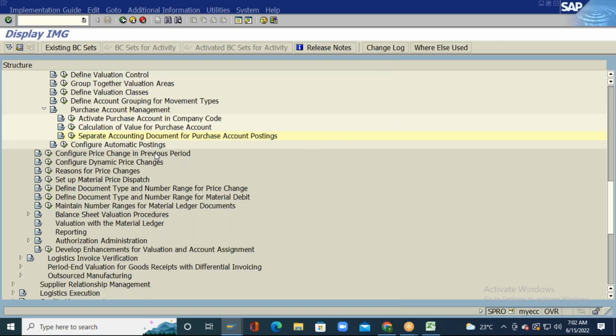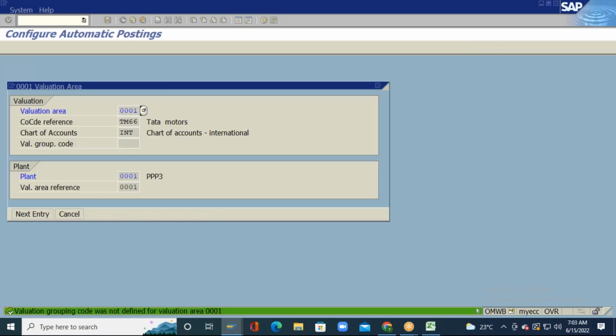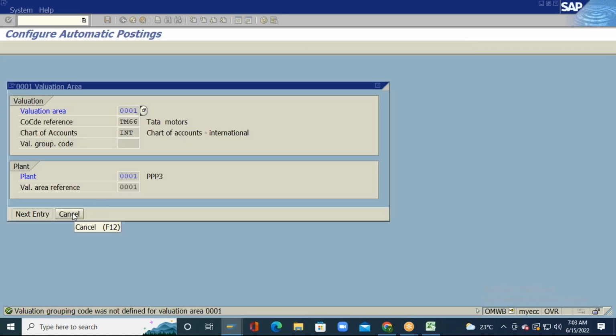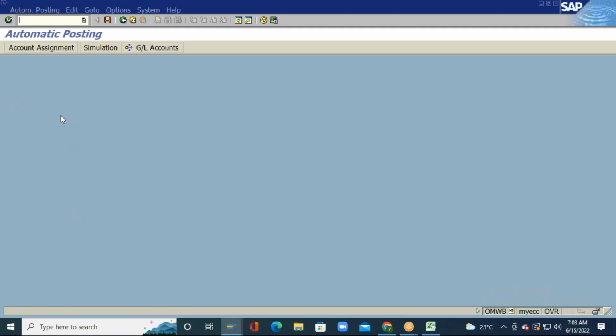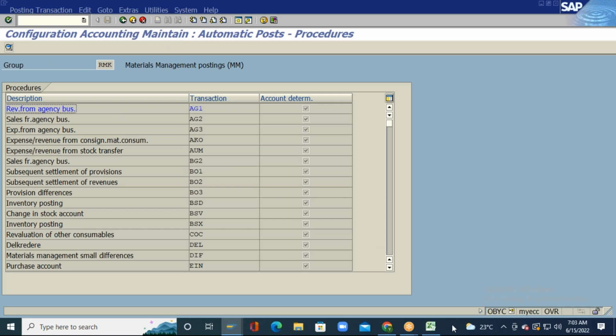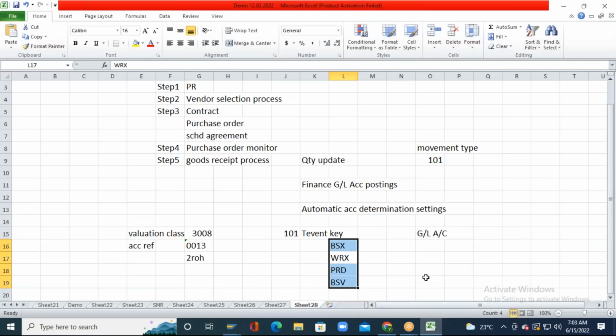Now we have something known as configure automatic postings. What is configure automatic postings? Here I will go to the transaction. The transaction code here is OBYC. I will click on cancel and go to the assignment. So the transaction code for the automatic account determination settings is OBYC.